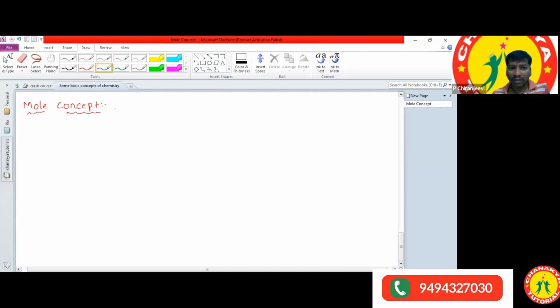Mole is nothing but an SI unit. Mole is an SI unit, like kilogram, like kilometer.